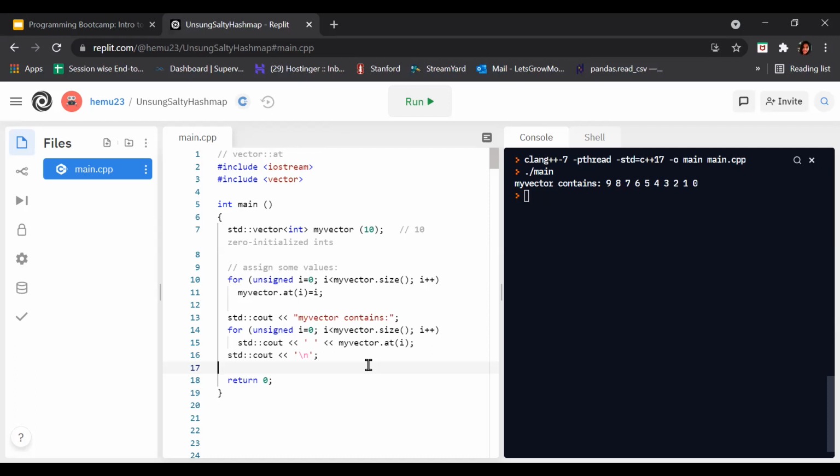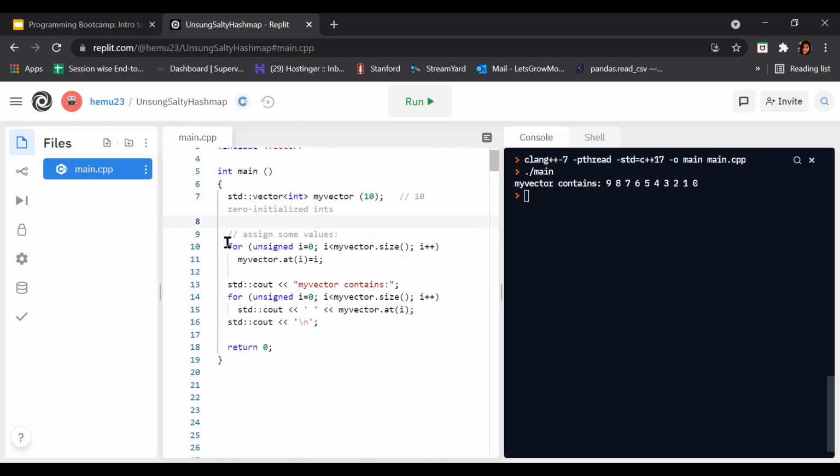Here we have #include iostream, where we are including the library. Again, we mention #include vector, which is the mandatory part of the vector. After that, we are doing the main program. Here it says vector int my vector of size 10, which creates a vector of int data type named my vector with size 10, meaning 0 to 9.